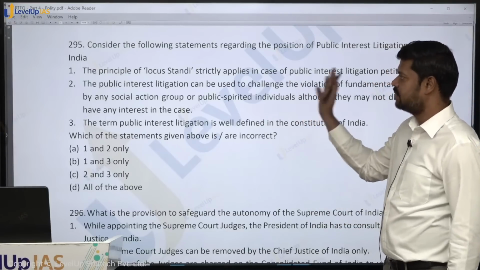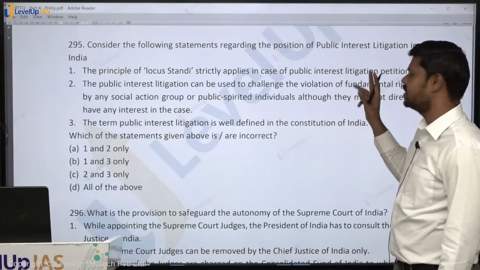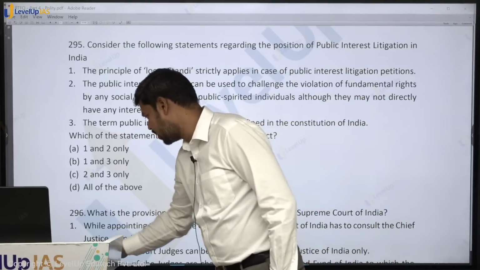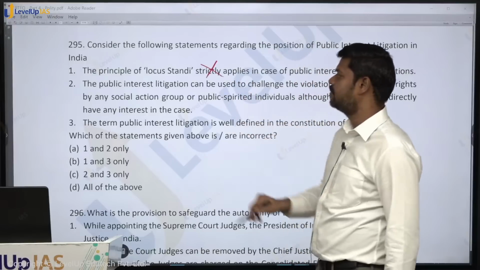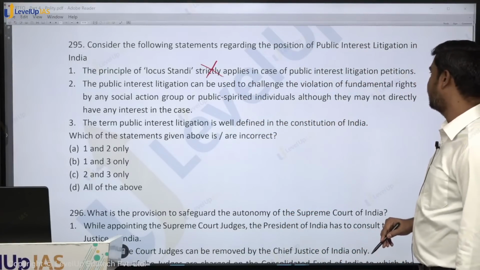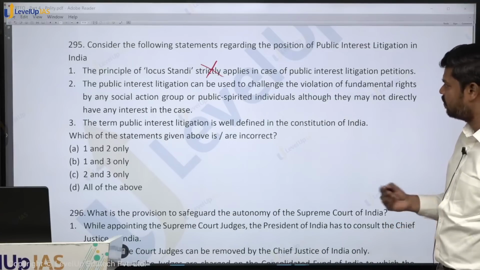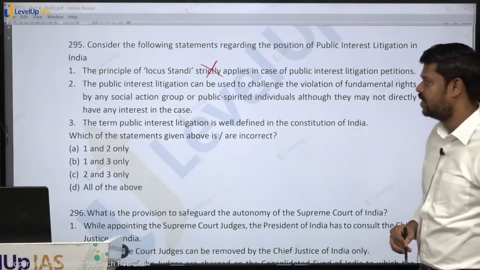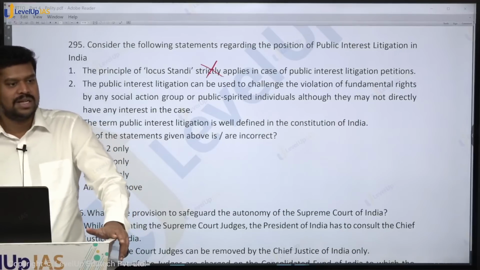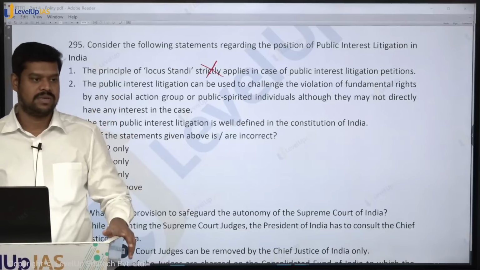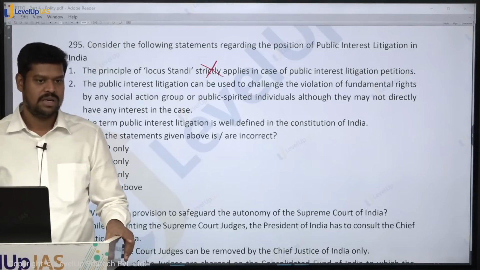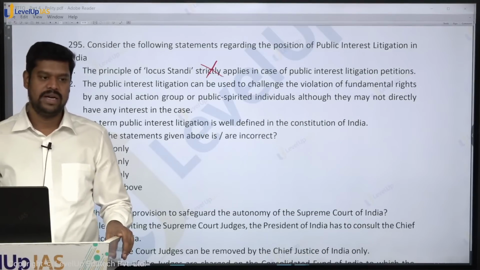So the first statement is: the principle of locus standi strictly applies in case of public interest litigation. It is exactly opposite. The principle of locus standi does not apply because it is not filed by a person who is affected himself. The second statement: public interest litigation can be used to challenge the violation of fundamental rights by any social action group or a public spirited individual, although they may not directly have any interest in the case. Is it true? In fact, the Supreme Court has categorically said that public interest litigation can be filed as a writ petition. That means it can be used as a tool to challenge the violation of the fundamental rights, not necessarily by the affected person, but by any social action group.